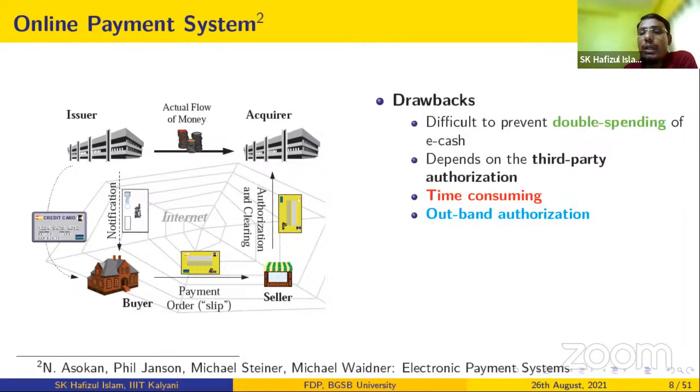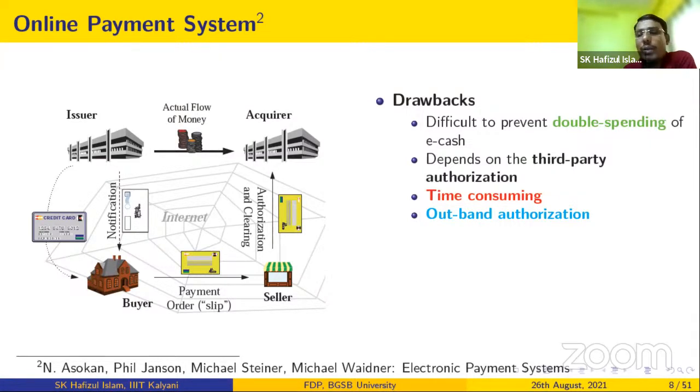So that is double spending. Users are not honest, right? They are doing some kind of malicious transactions, double spending the same eCash. It is the responsibility of the acquirer, who processes all these transactions, to detect whether the same eCash or e-check was deposited earlier by the same user or not. So this is quite difficult to detect.